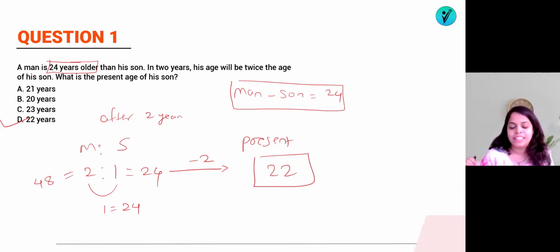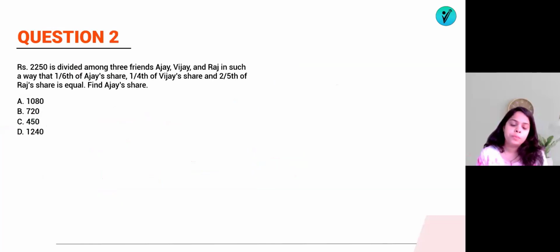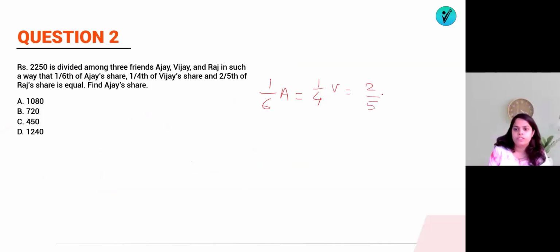Now let's go on to the next question. Rupees 2250 is divided among three friends, Ajay, Vijay and Raj, in such a way that 1/6 of Ajay's share, 1/4 of Vijay's share and 2/5 of Raj's share is equal. 1/6 of Ajay is equal to 1/4 of Vijay, which equals 2/5 of Raj.